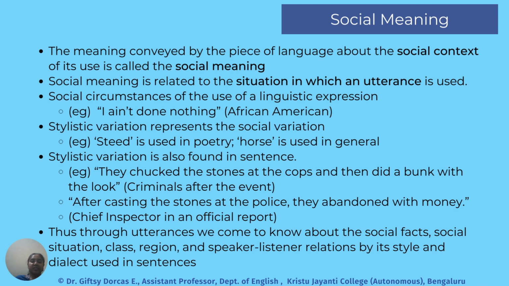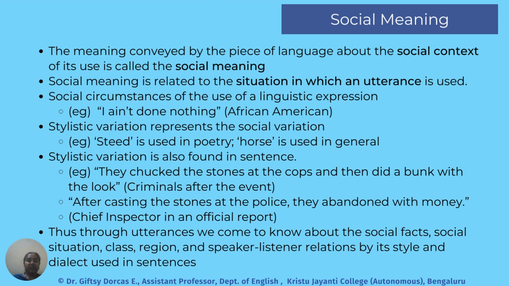Next, moving on to the third type of meaning, which is social meaning. So here, meaning is conveyed by a piece of language about the social context in which it is used. So social meaning is related to the situation in which an utterance is made. So based on the linguistic expression used in a social situation, we understand the person, or we get to know who the speaker is.